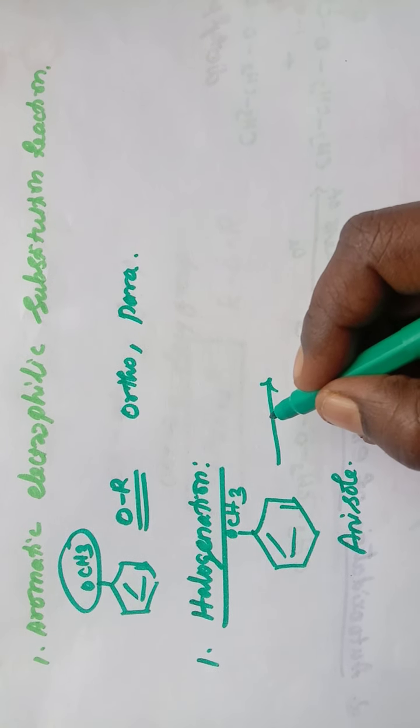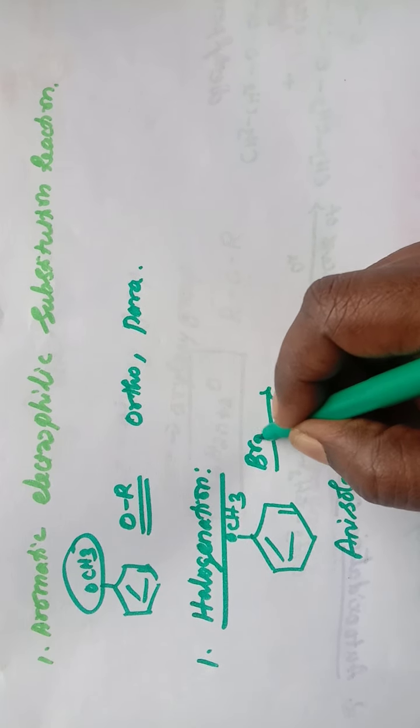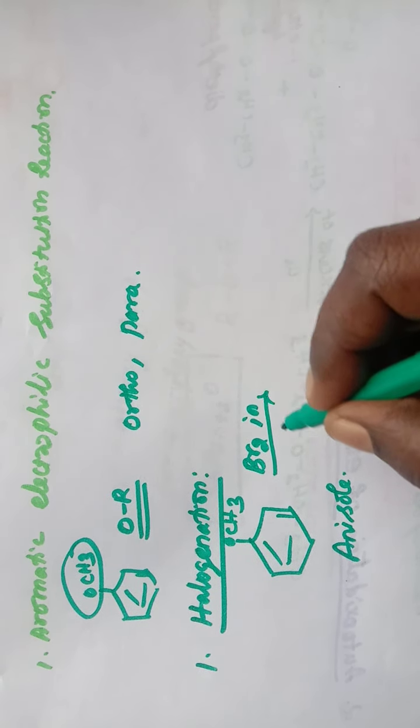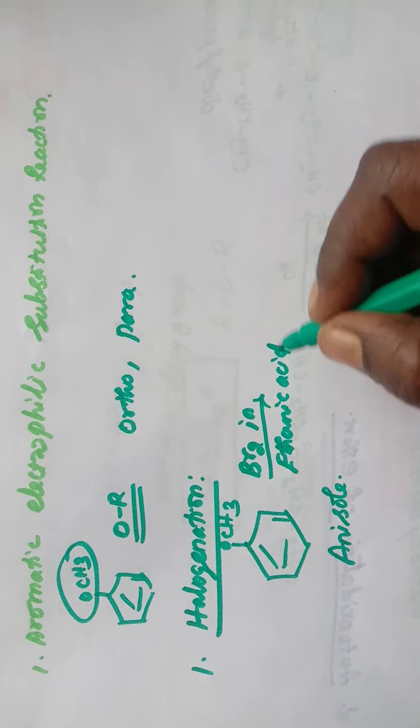So it undergoes electrophilic substitution reaction with bromine water in ethanoic acid.